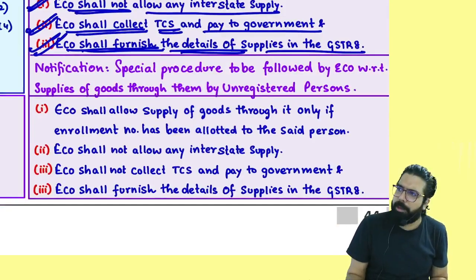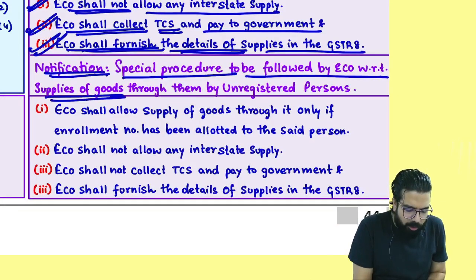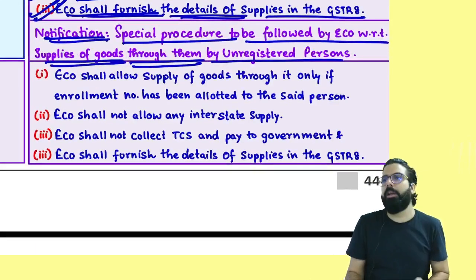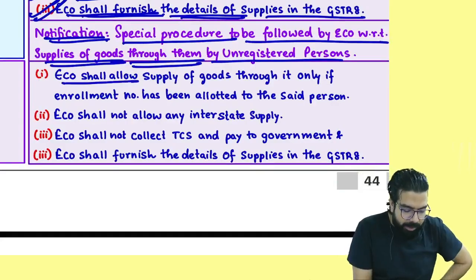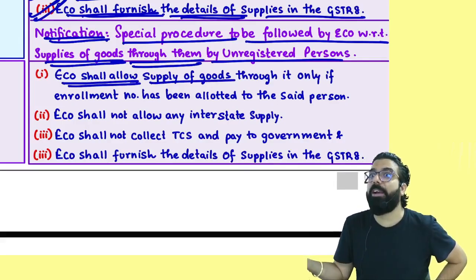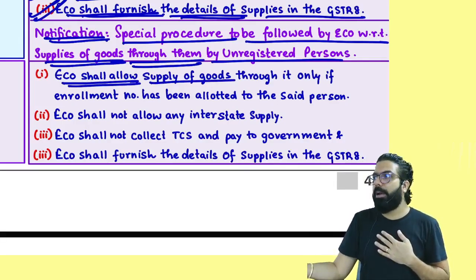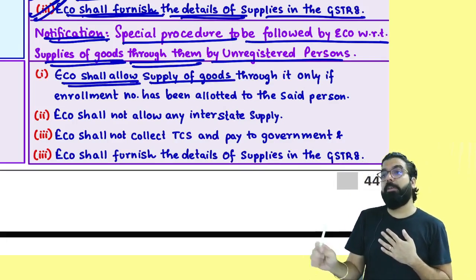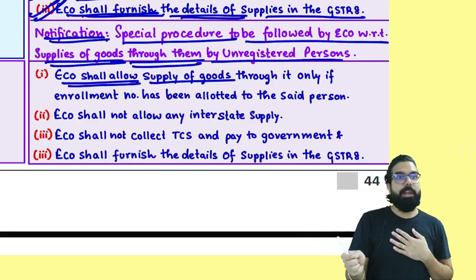Sir, what about normal people, or what about unregistered people? Here, the special procedure to be followed with respect to supplies of goods through e-commerce by an unregistered person. If any unregistered person is supplying through e-commerce, e-commerce should take care. E-commerce shall allow unregistered people who have taken enrollment. You have taken an enrollment number. Are you registered or not registered? Just because you took enrollment, are you a registered person? No.